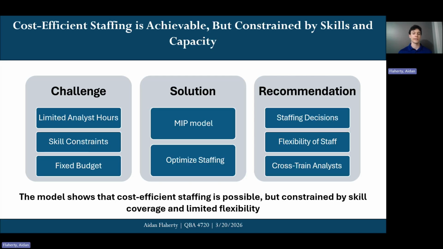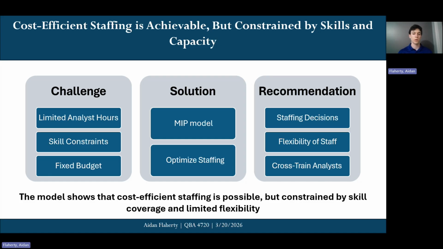So to start us off with an executive summary, we can see that cost-efficient staffing is achievable, but it's constrained by skills and capacity. This project focuses on a common problem that I've seen in internal audit, which is having limited analyst hours, different skill constraints across work streams, and of course, staying within the weekly budget. To solve this, I built a mixed integer programming model using Excel Solver, and it optimized both the staffing assignments as well as the hours.